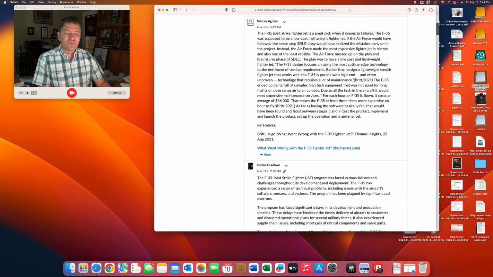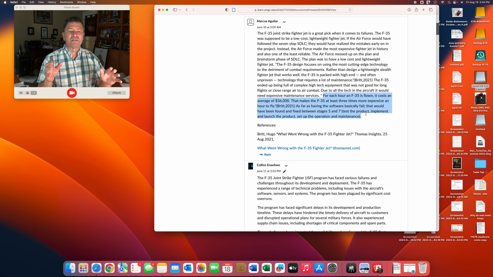So if you notice, this response was completely off topic. Cost of average 36,000 hours per flight hour. I grade. That's not what we're talking about. We're talking about the F-35, whether you know or not, or the F-22, depend on information systems to fly. The interconnectivity is critical to it. As a matter of fact, it is known fact that connectivity could be a huge risk for the F-35 and the F-22. None of that is mentioned here.